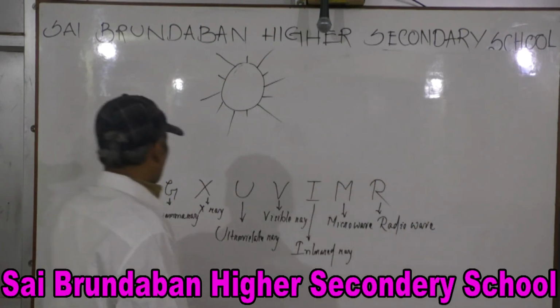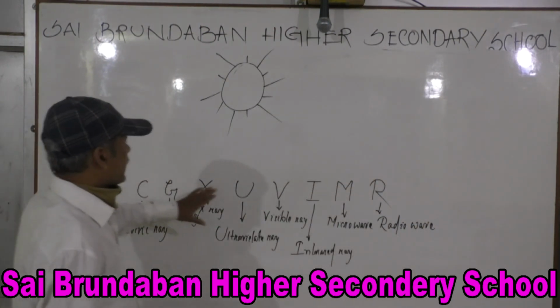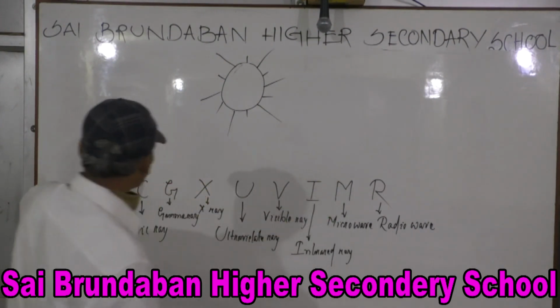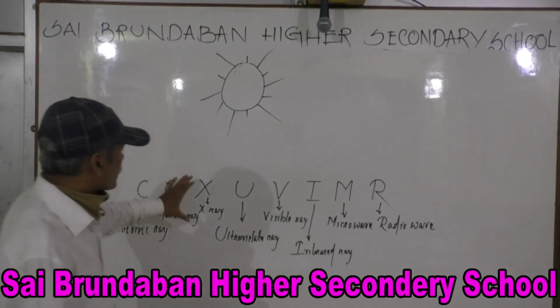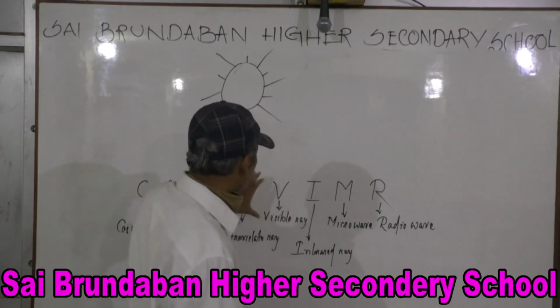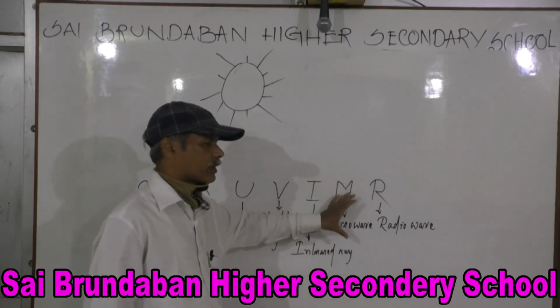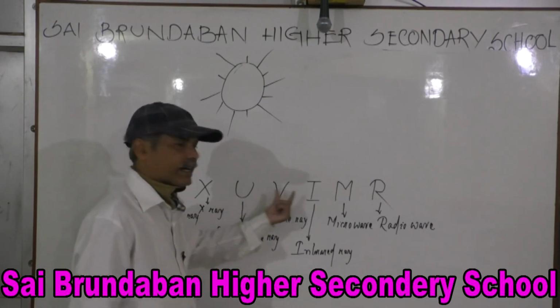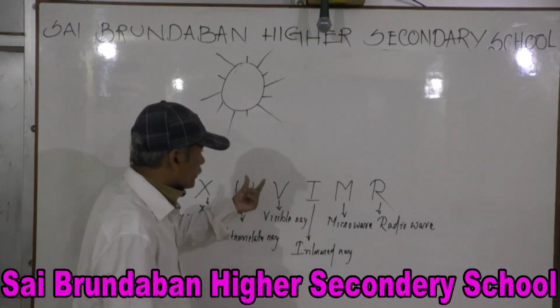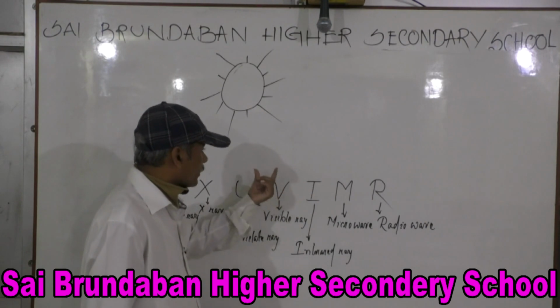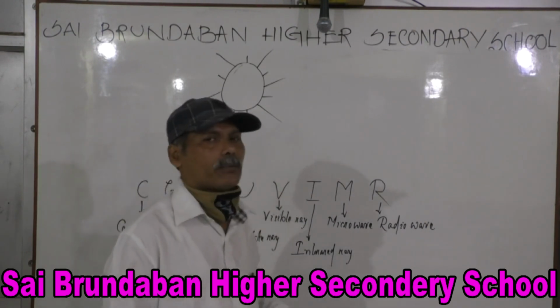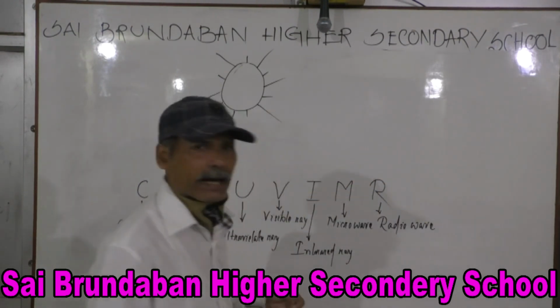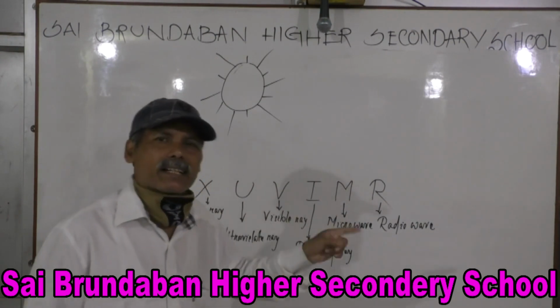Radio wave. Look, CGXUVIMR: this is cosmic ray, this is gamma ray, this is X-ray, this is ultraviolet ray, this is visible ray, this is infrared, this is microwave, this is radio wave. So visible is coming in between ultraviolet and infrared. That's why visible consists of 7 colors and begins from violet and ends at red.